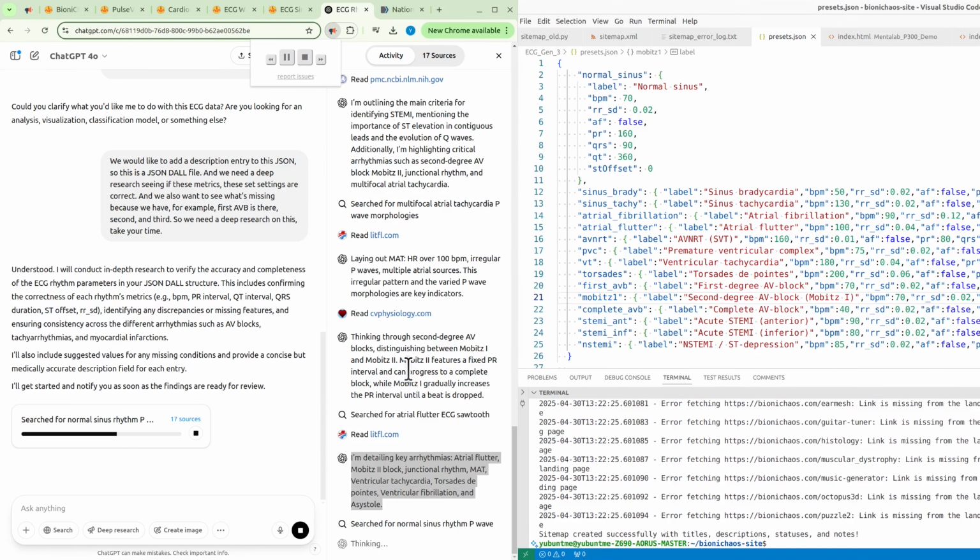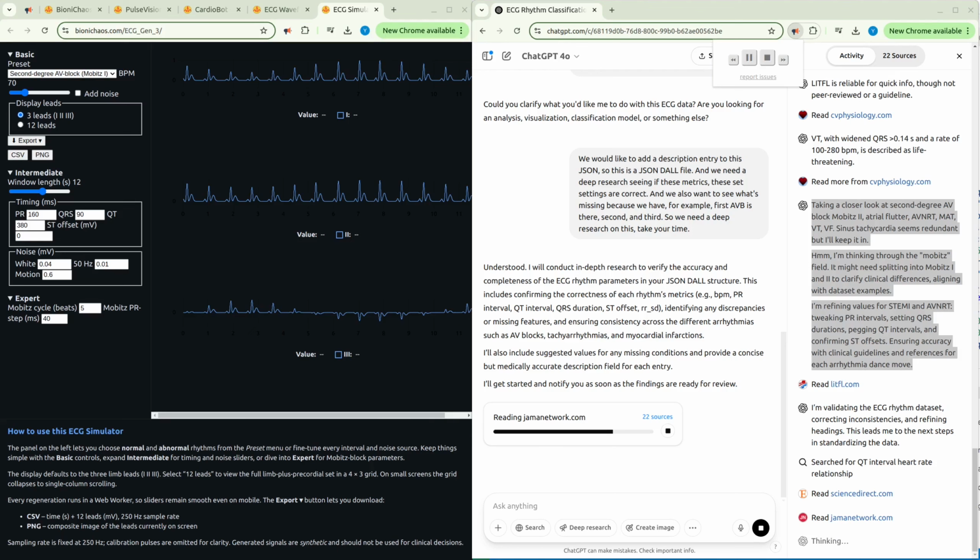Taking a closer look at second-degree AV block, Mobitz II, atrial flutter, AFib, MAT, VT, VF. Sinus tachycardia seems redundant, but I'll keep it in. I'm thinking through the Mobitz field. It might need splitting into Mobitz I and II to clarify clinical differences, aligning with dataset examples.